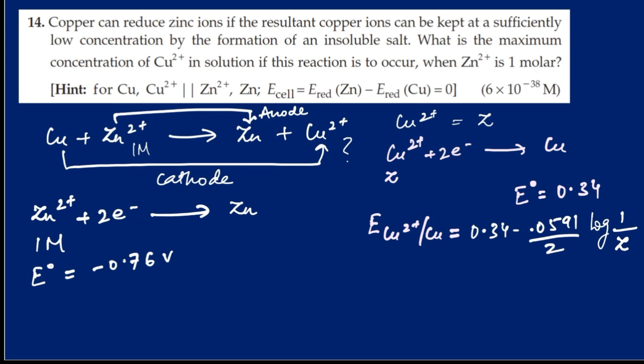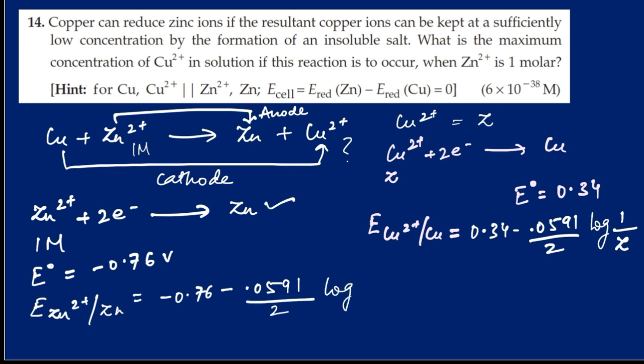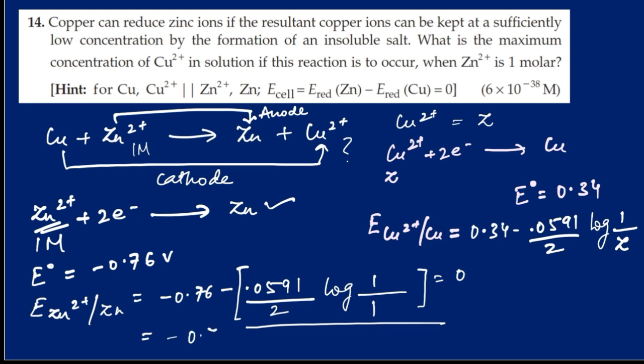It can also be seen from the equation: the reduction potential of zinc is equal to the standard reduction potential minus 0.0591 by 2 log of the concentration of zinc atoms over zinc ions. Metallic zinc is taken as 1, and zinc ions is 1 mole per liter. Now log 1 to the base 10 is 0, so this entire term becomes 0. So the reduction potential is the same as the standard reduction potential, that is minus 0.76 volt.